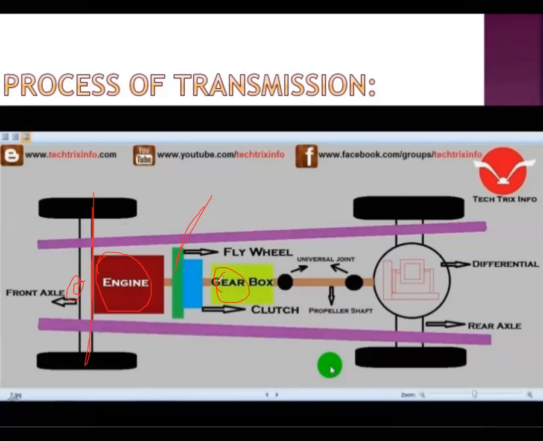Next to the gearbox, there is a universal joint. The joint is directly connected to the output of the gearbox. Then there is a propeller shaft, which is connected between two universal joints, one universal joint at the output and one more universal joint at the input. Finally, it reaches the differential, the rear wheel differential. Here you can see the differential, and from the differential to the rear wheels. So these are the components here.